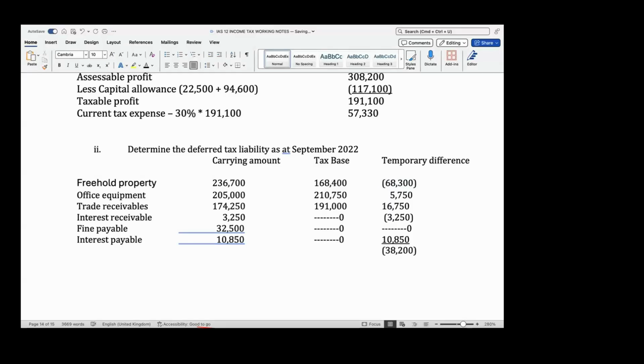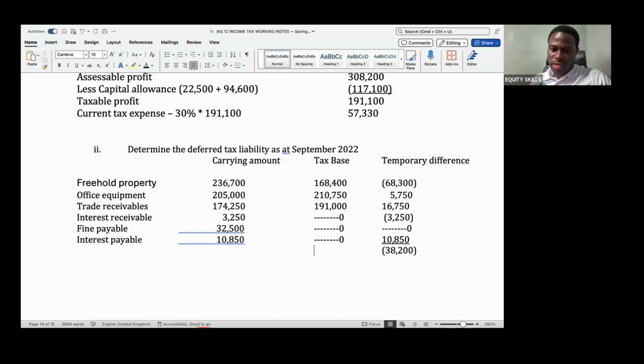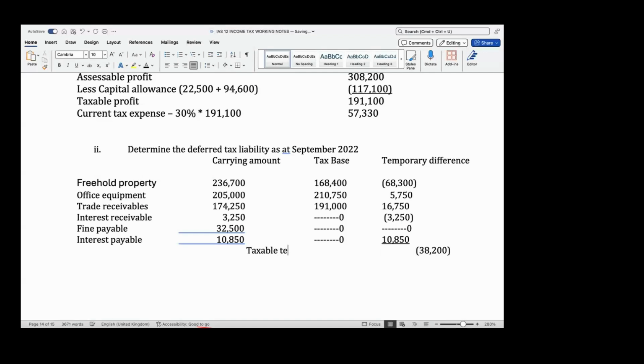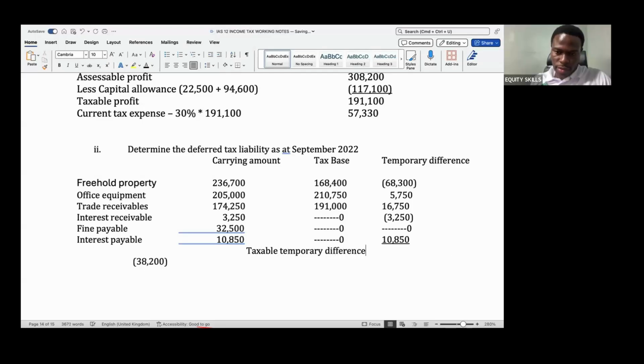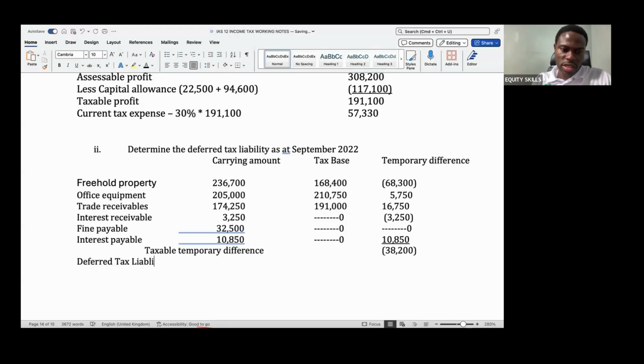Now, see where this is coming from. So that means we're having a taxable temporary difference of 38,200. A taxable temporary difference will result in a deferred tax liability, which is 30% times 38,200.